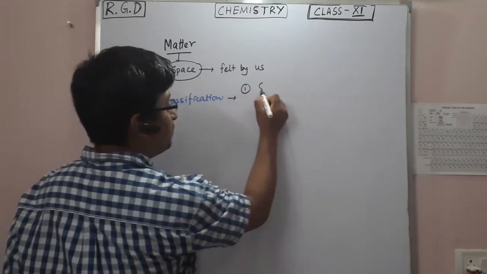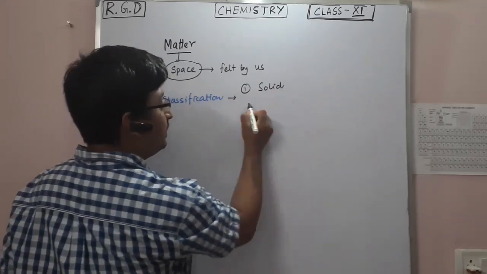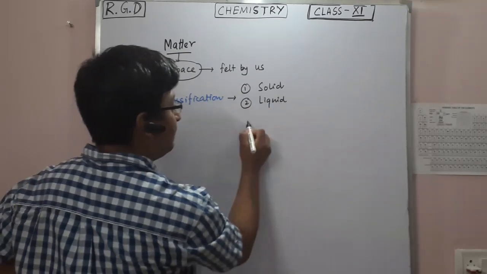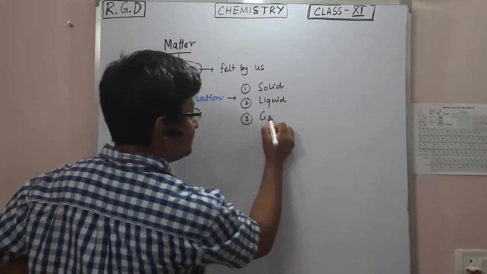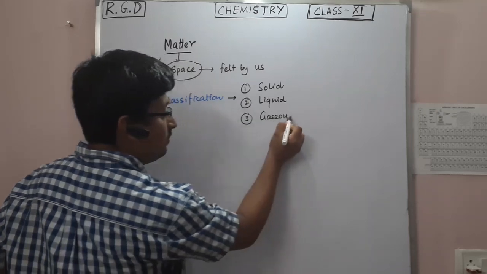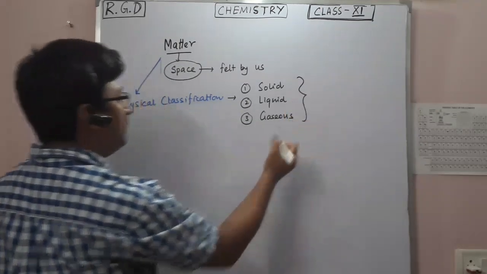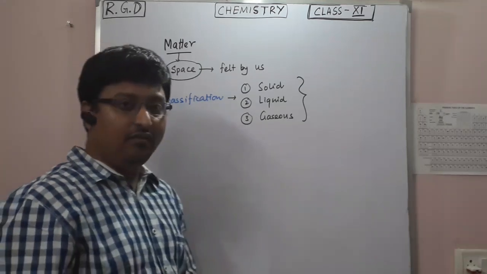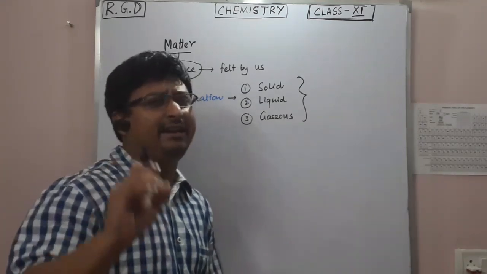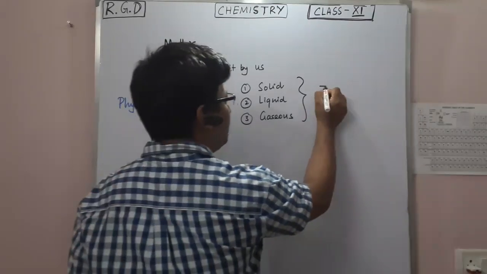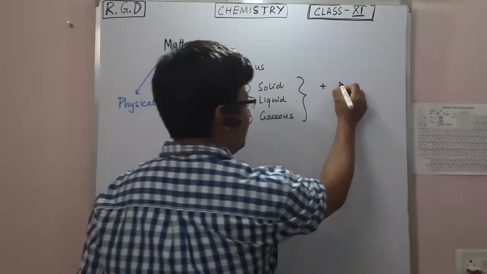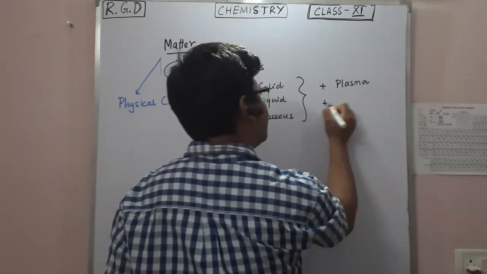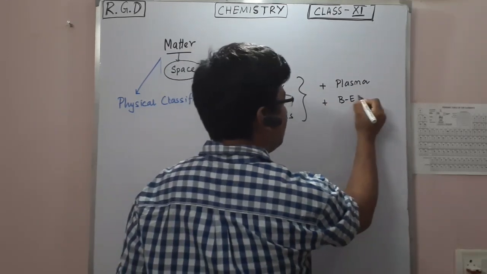Number one, solid state, number two, liquid state, and number three, gaseous state. These three states you will observe for a particular matter. We have already learned, in a small idea in class 9, that there are two other states also for a matter. Number one is the plasma state, and number two is Bose-Einstein condensate.